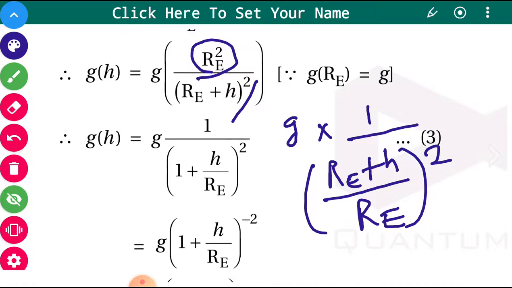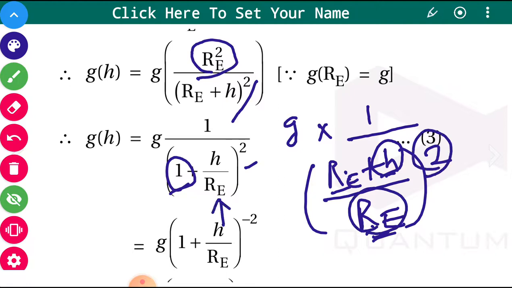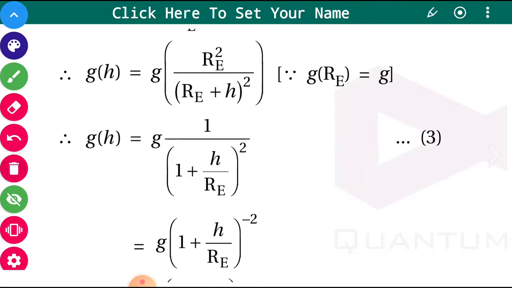If you bifurcate this, Re upon Re is 1, and plus h upon Re, and the whole square remains as it is. So we have g into 1 upon (1 plus h upon Re) the whole square.